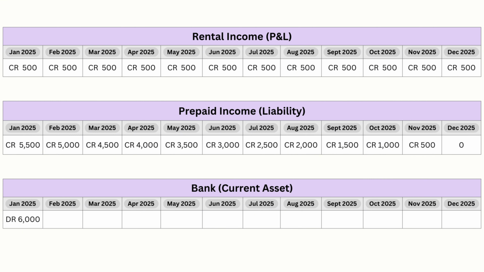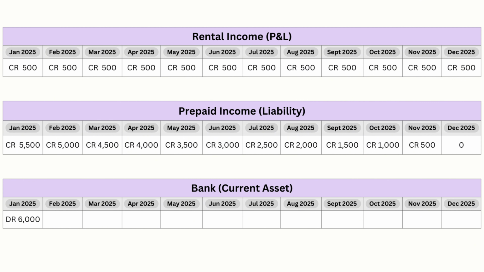So each month, £500 of rental income is earned. That £500 is credited to the profit and loss account every month from January through to December. At the same time, the balance on prepaid income is reduced each month. At the start, prepaid income is £6,000 less £500 because January rent has been earned.